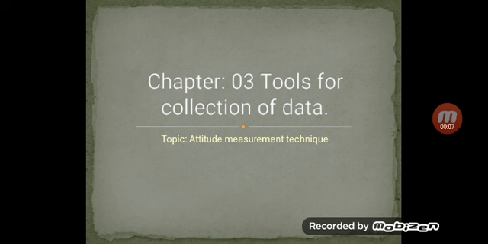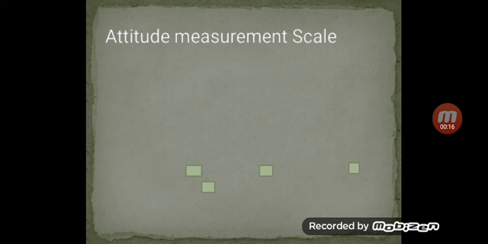In this video, let us discuss the topic attitude measurement technique from the chapter Tools for Collection of Data. What is the meaning of attitude measurement scale? The name only tells that it is attitude measurement. Here, the researcher will see what is the attitude of a respondent. He will measure what are the emotions, what are the perceptions, what are the cognitive relationships, everything he will be seeing in an attitude measurement scale.